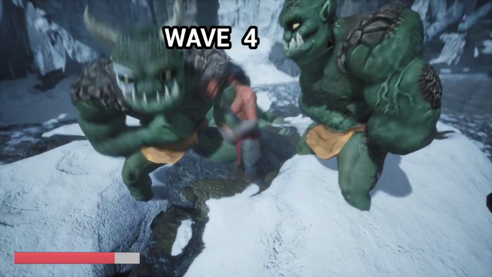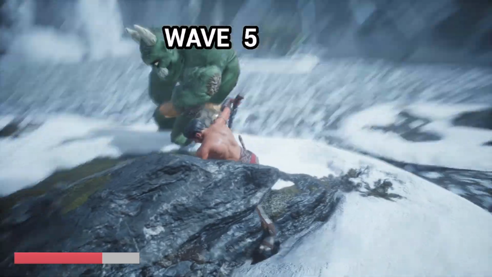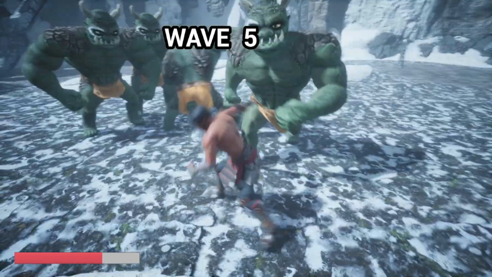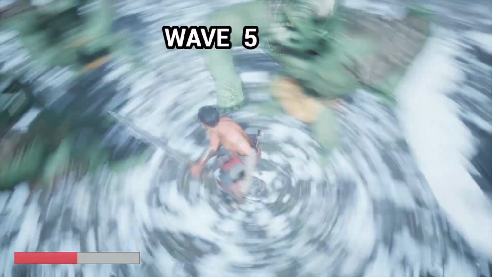See how far I can make it. I think my high score in this game is like wave 9. I'm not going to try too hard though, because I don't want it to last too long. So I'm just going to mess around here. Yeah, as you can see, it's a very simple but polished wave-based fighting game with sweet graphics made on Unreal Engine 5.